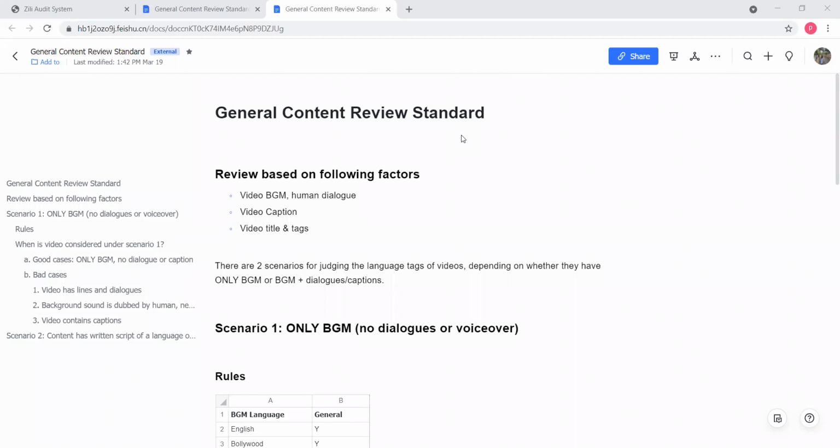For example, let's start with the first point, that is the BGM. Just a second.